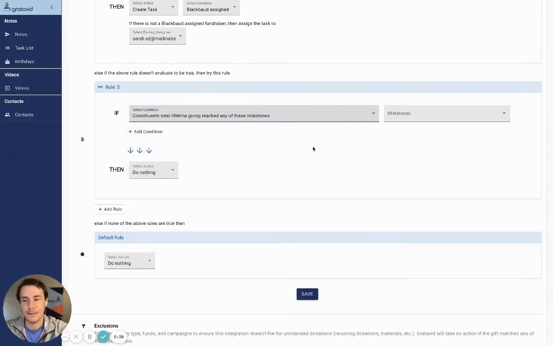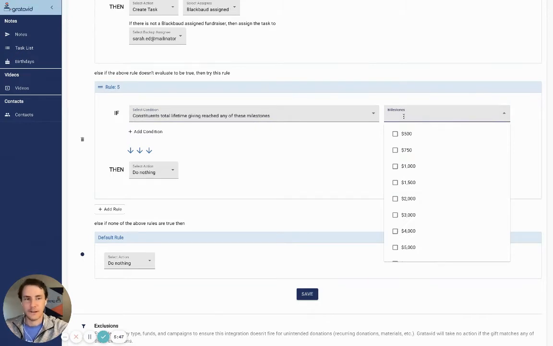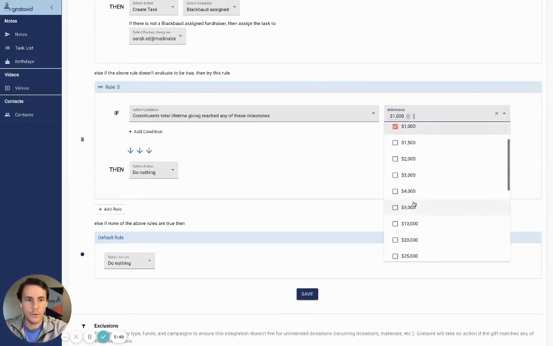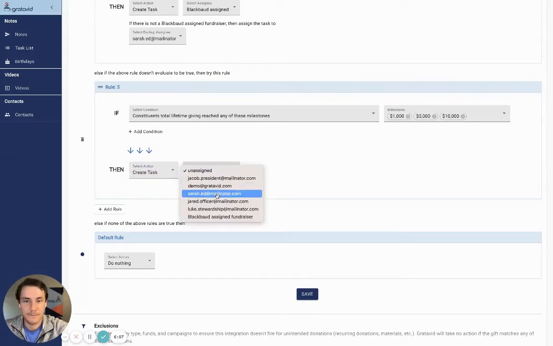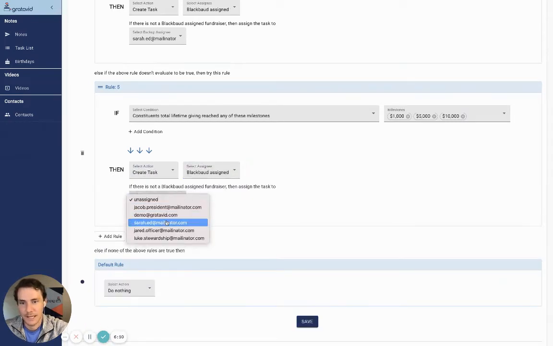And so this is the example of, hey, maybe someone's given $10 a month or $20 a month, and you thank them in the beginning, but now you can say, hey, whenever they finally give over their lifetime $1,000 or $5,000 or $10,000, then it's just a really cool way to make sure you're always continuously thanking these people. Of course you should thank them in the beginning, but you need to thank them and make sure that they keep that recurring gift on. Sweet. And so same concept, we'll create a task, or you could, if you wanted to, automatically send something, assign it to that fundraiser, then add a little backup value there.